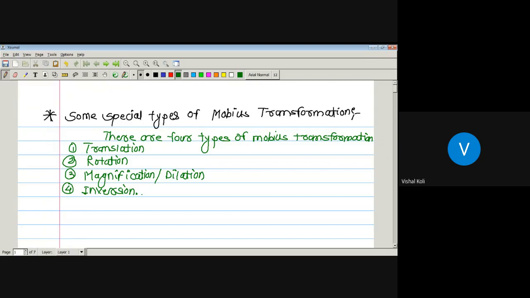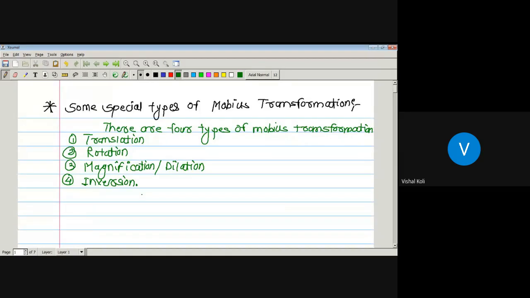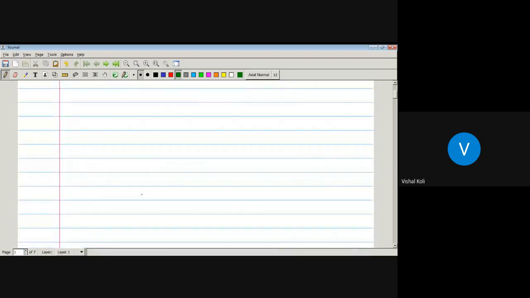First, we will see what a translation is. Let us see its definition. The first type is translation.